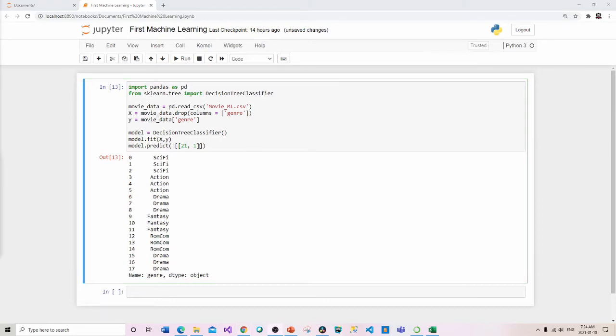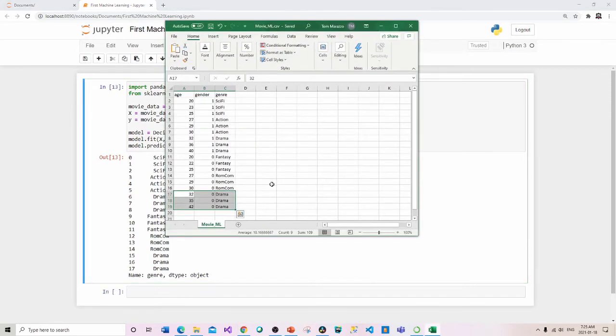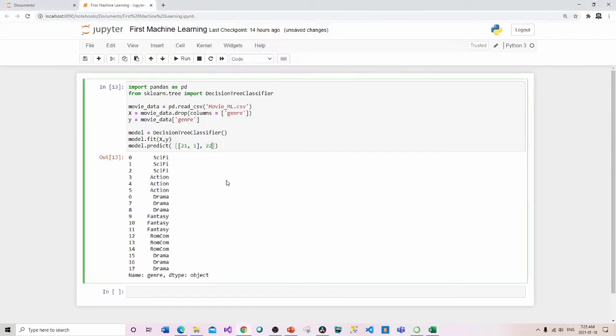And I can ask it to do another one by saying, okay, give me a 22-year-old. Let me see if I go to my model, what don't I have? I have a 22-year-old female. Let's go with a 23-year-old female. So a 23-year-old female.